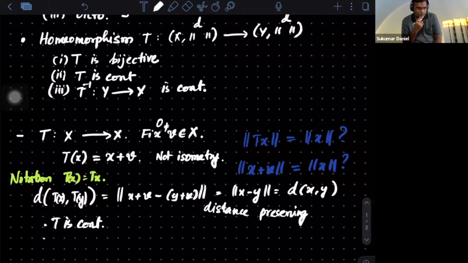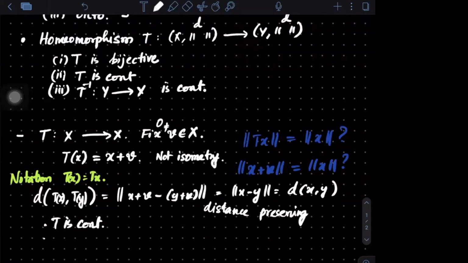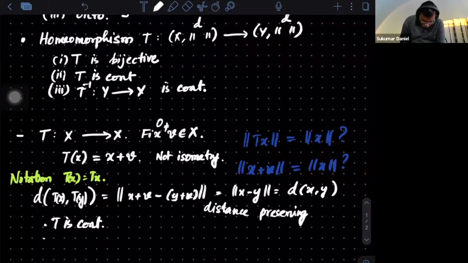Yeah, Jayant? Y minus v. Good. That's it. So T inverse is also the same type. If you do it, you will be able to see. So T inverse is also continuous. And so put together, I can conclude that T is a homeomorphism.